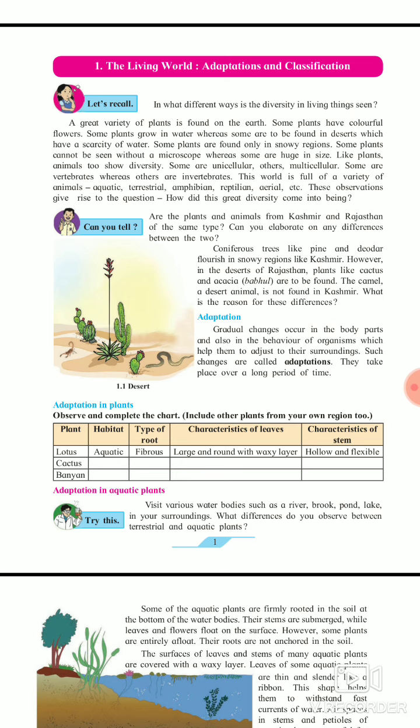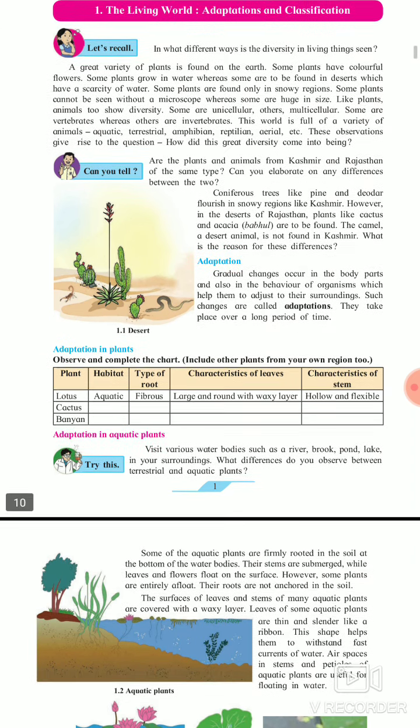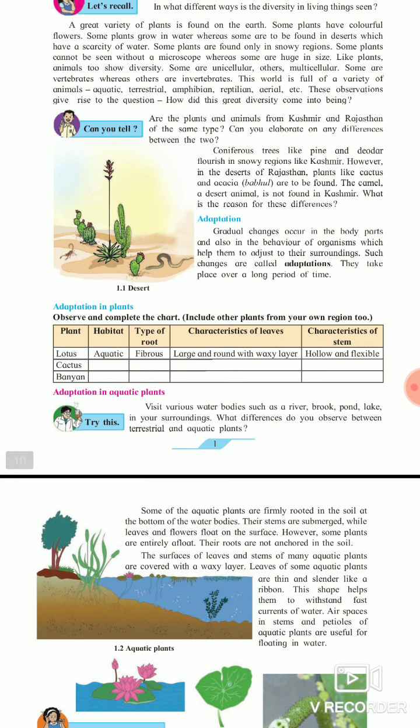So the basic main difference is the weather condition. The body structure of the camel is made such that the weather condition in the desert region is very convenient for its growth. It can store water, it has rough feet, and it can walk on sand. So the camel is a desert animal. But in Kashmir it cannot walk because there is snow and cold weather, so the body structure of the camel is not convenient for this. This is the difference, the weather condition. Now we have to study the next topic.